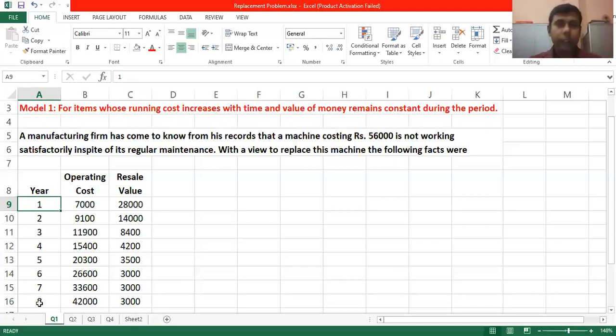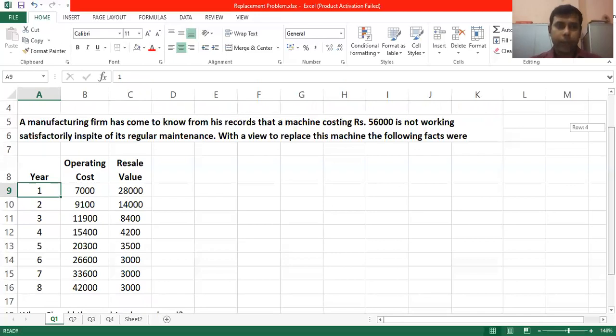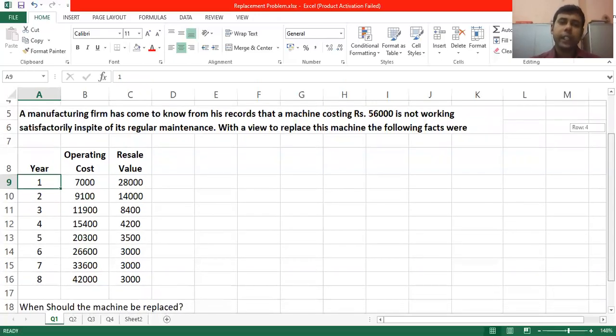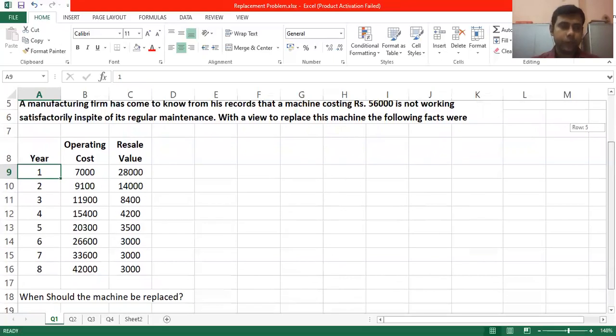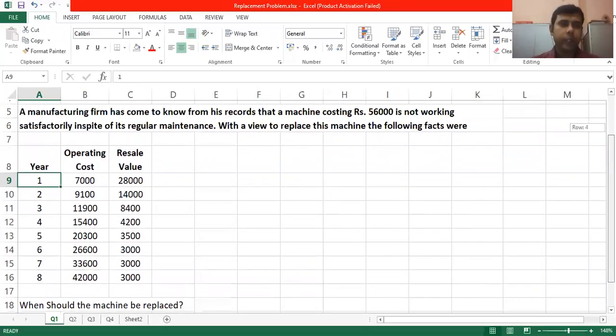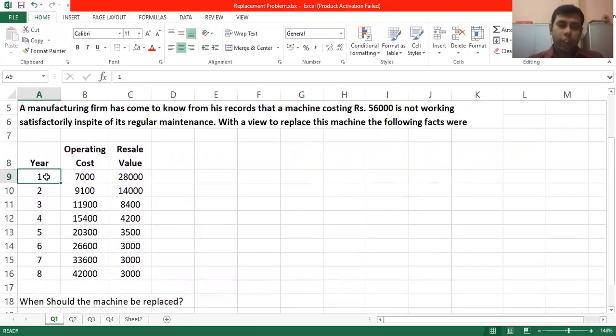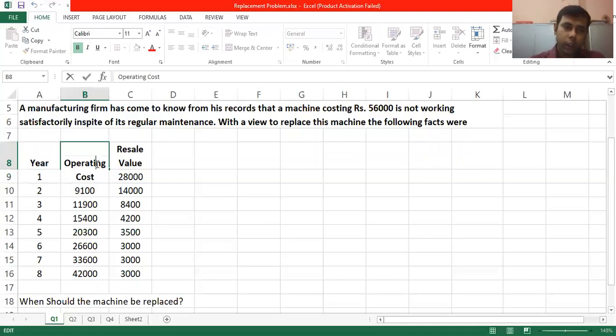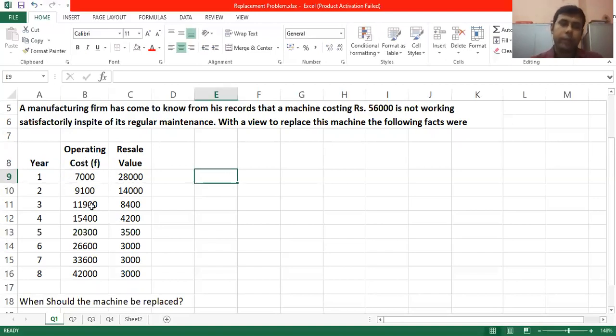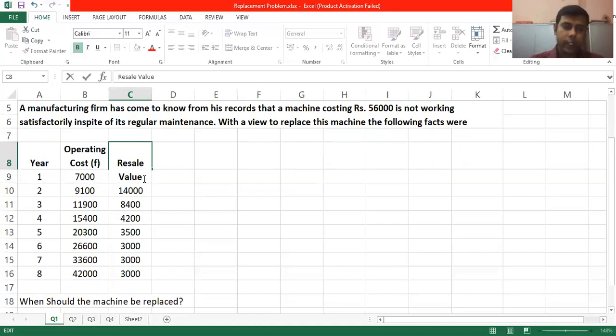Right? Now, being a manager, you need to answer to your top management when the machine needs a replacement, and that has to be an optimum decision, right? So let's come here. You need not make any changes in your year column, so let it be like this only. Operating cost, the operating cost is symbolically written as F. So this is your F column. Resale value, symbolically it is written as S.